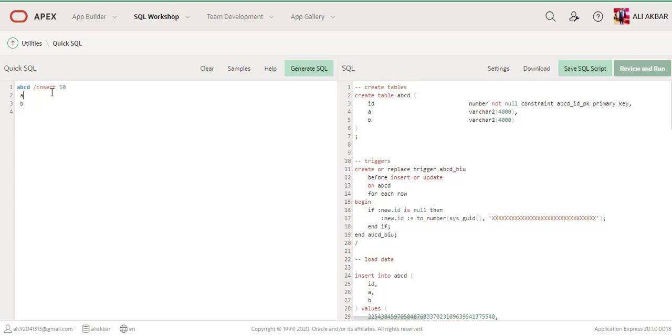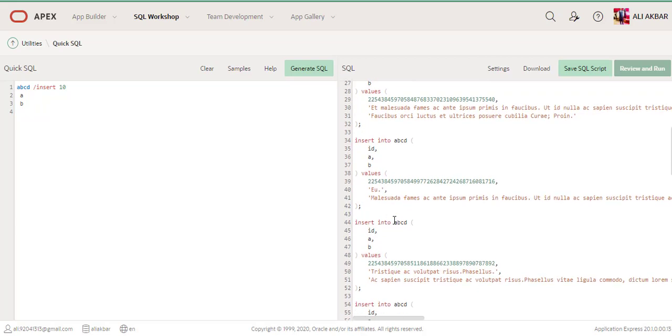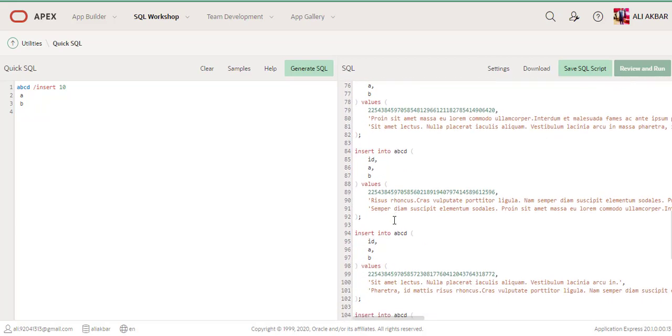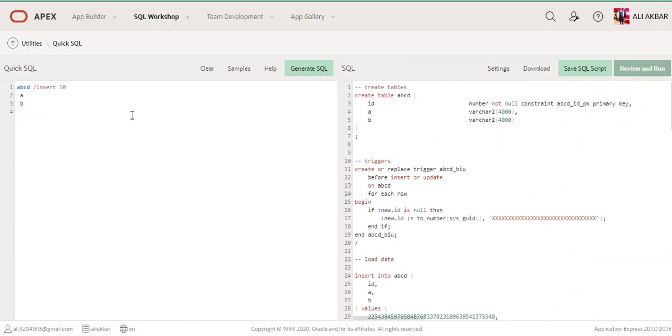It means Apex will create 10 rows for my table. You can see 10 rows auto-generated for you. This is a very beautiful feature for a beginner. Okay, I'm just clearing here.